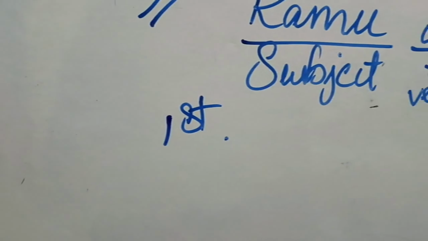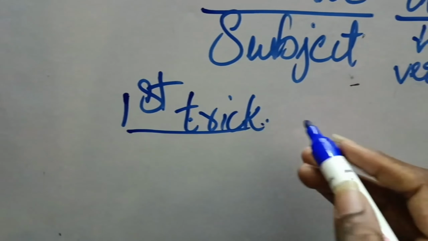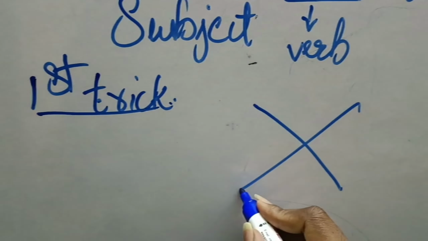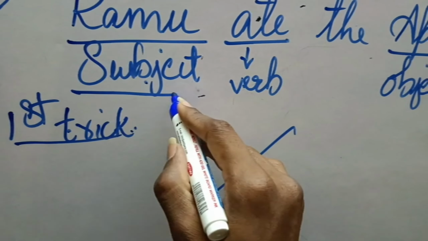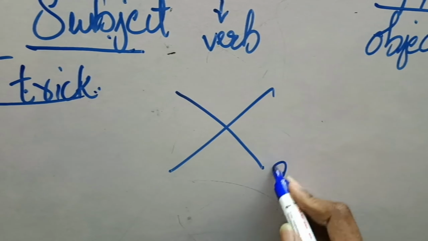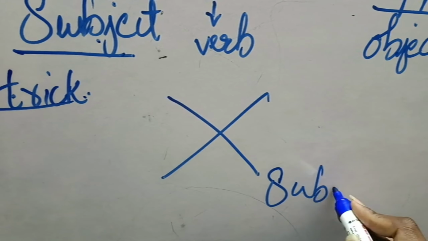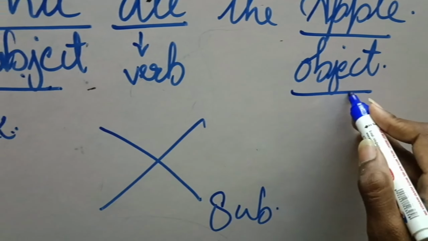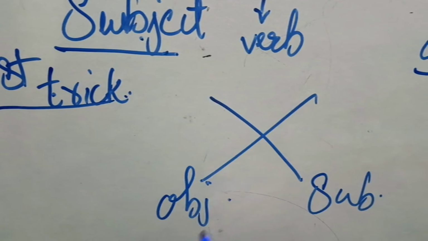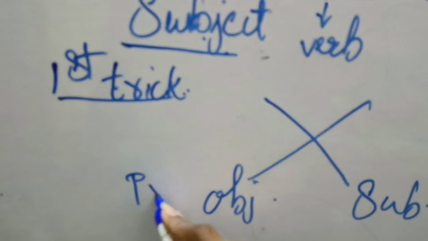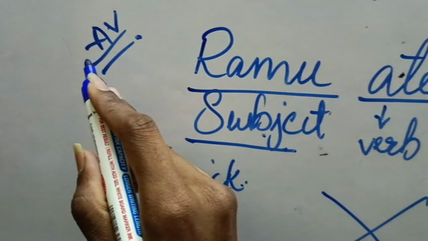The subject which is there at the first will be transposed and changed into the end part. In the same way, this is the X trick. The subject which is there will go to the end side and the object which is at the end will come to the first. This is the first trick. We shall clear it with the example now.